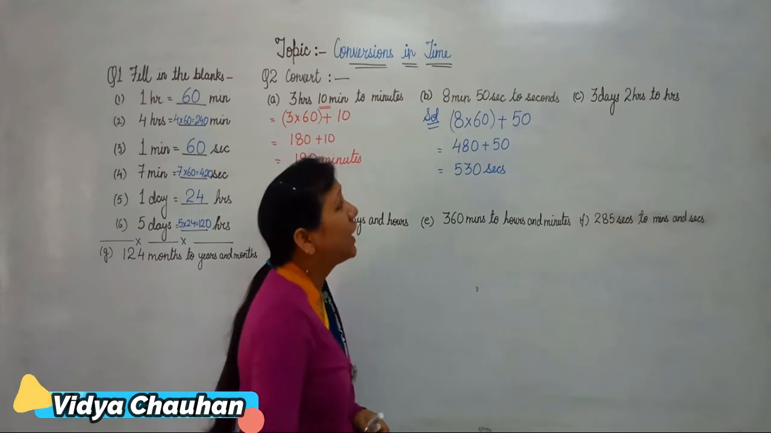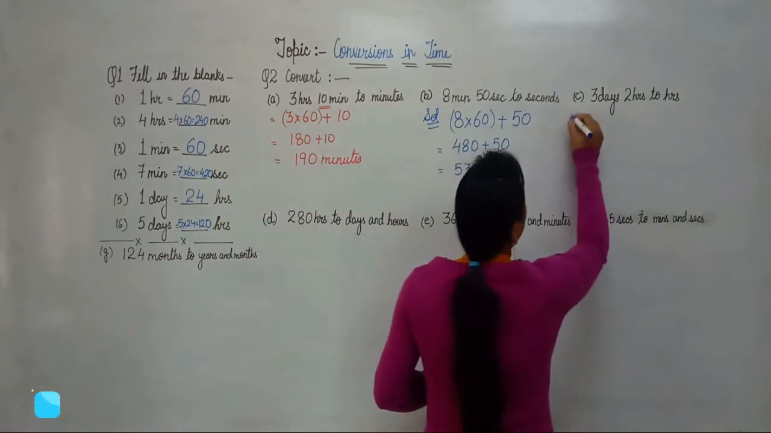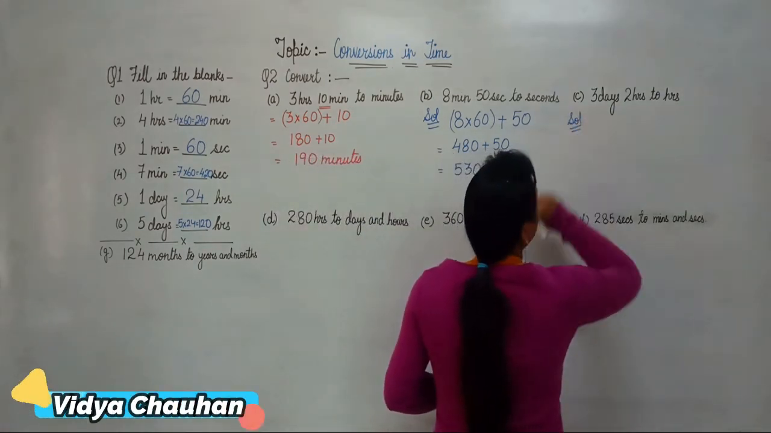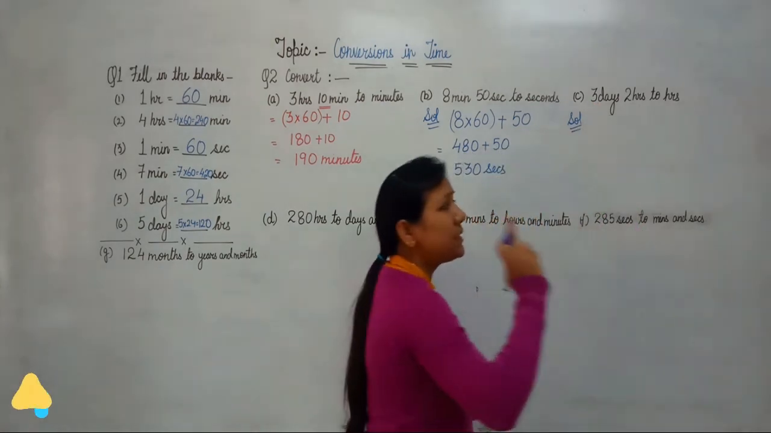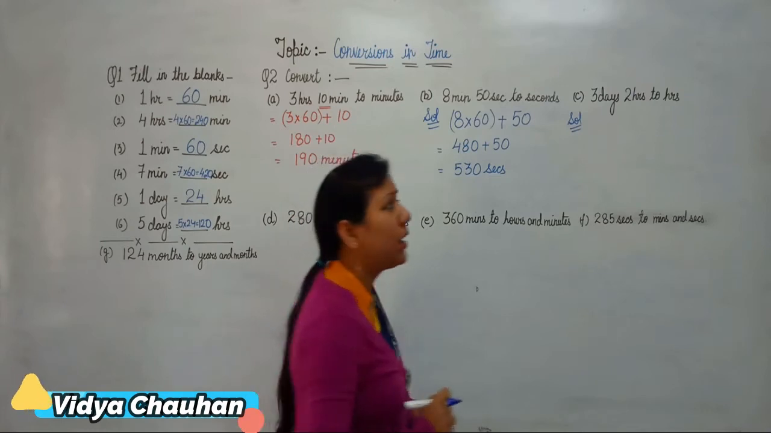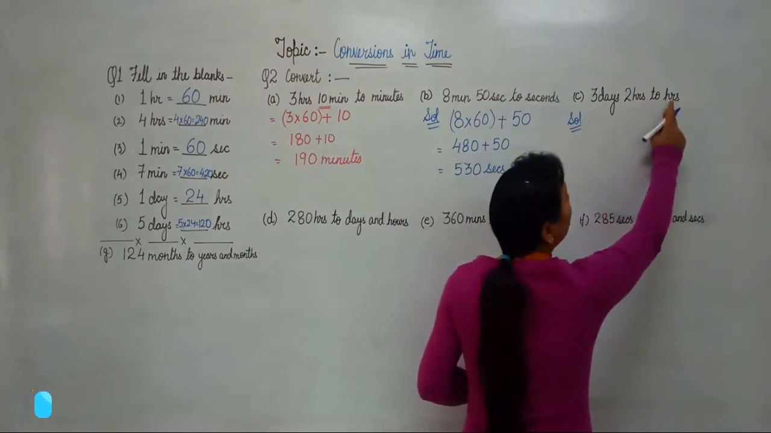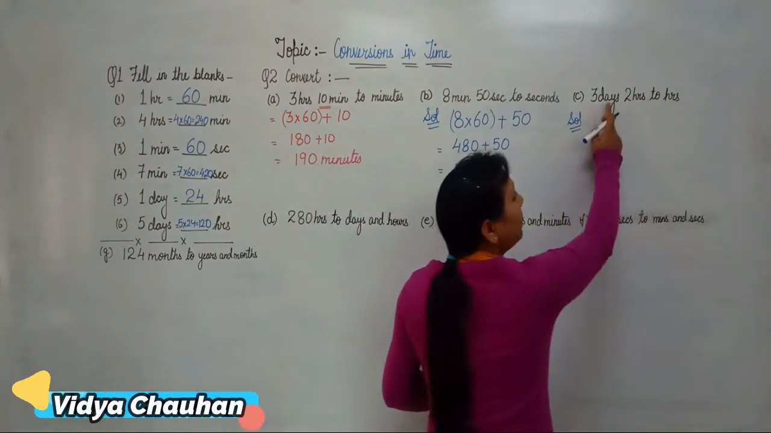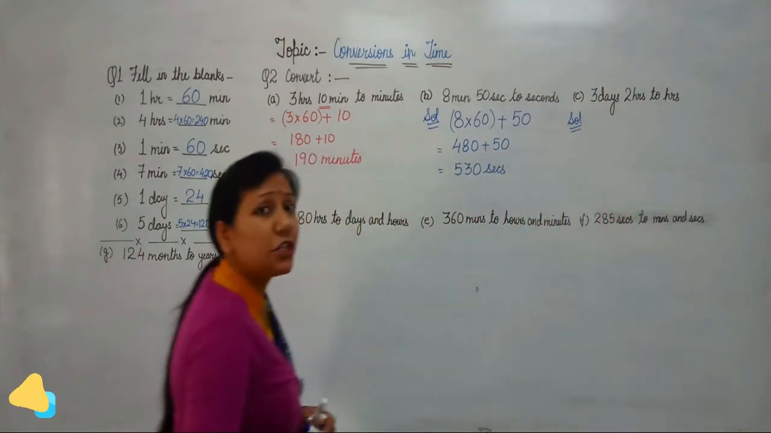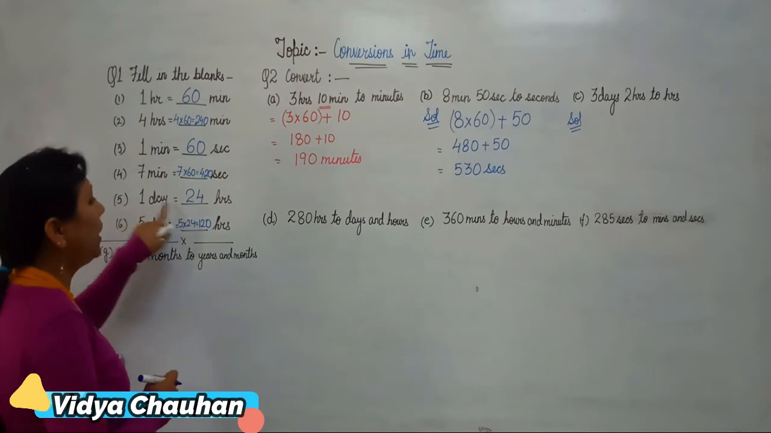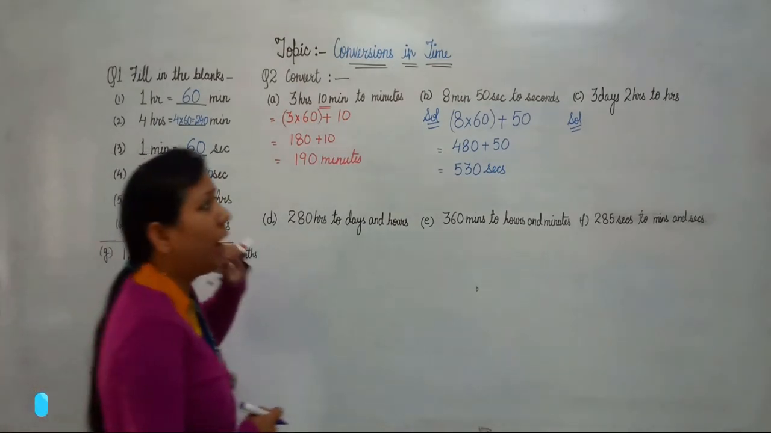Clear, students? Coming to the third part. In the third part, you have to solve 3 days 2 hours. What is given to us? 3 days 2 hours, and we have to convert it into hours. So basically we have to convert days into hours. What is the relation between days and hours? 1 day is equal to 24 hours.